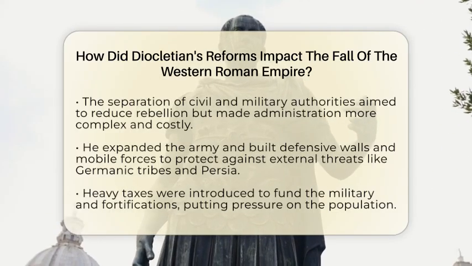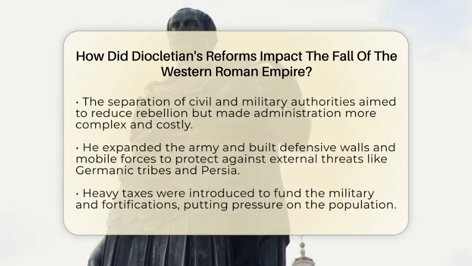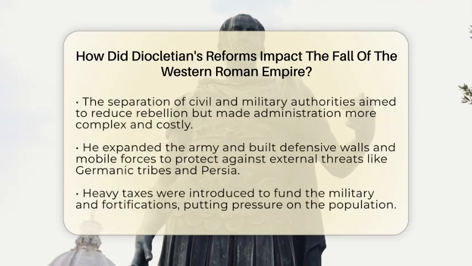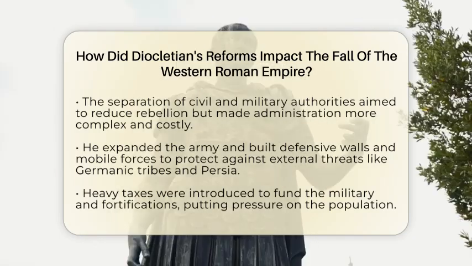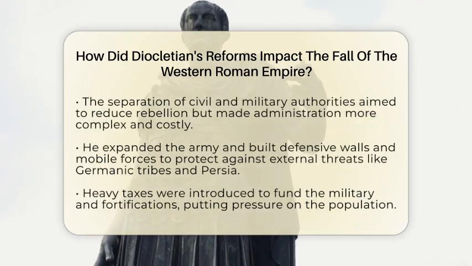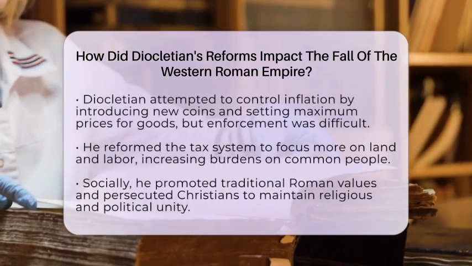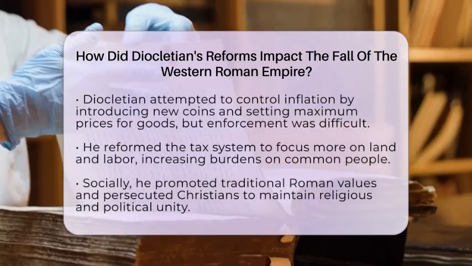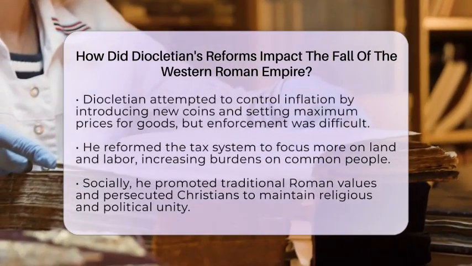On the military side, he expanded the army and built walls and mobile forces to defend against Germanic tribes and Persian armies. This made the borders more secure for a while but required heavy taxes to pay for the soldiers and fortifications. Economically, Diocletian tried to control inflation by introducing new coins and setting maximum prices for goods and services.